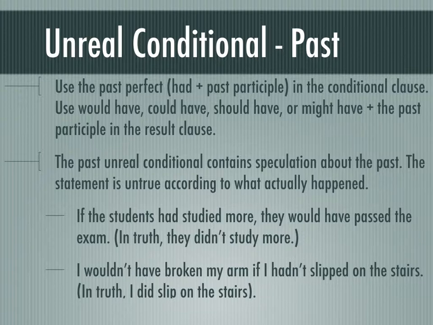For example, if the students had studied more, they would have passed the exam. But the truth is that they didn't study more and they didn't pass the exam. Had studied, past perfect in my conditional clause, and would have passed, would have plus the past participle form in my result clause. Another example, I wouldn't have broken my arm if I hadn't slipped on the stairs. But the truth is, I did slip on the stairs. I did break my arm.